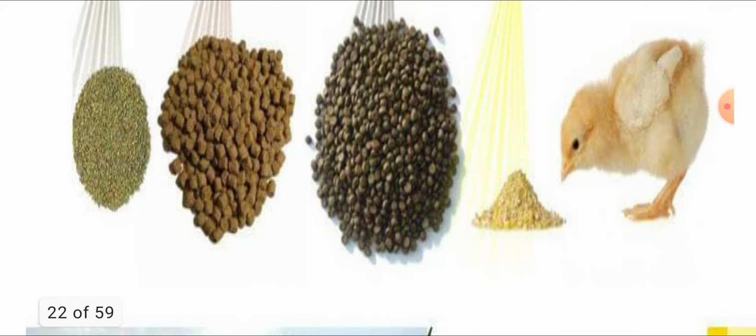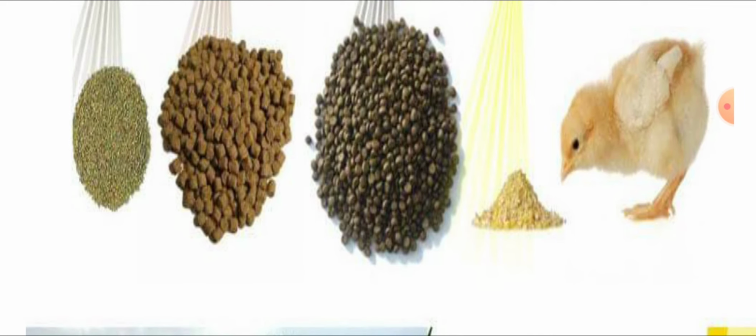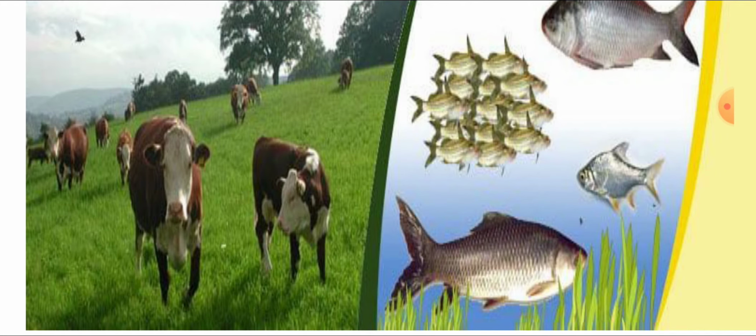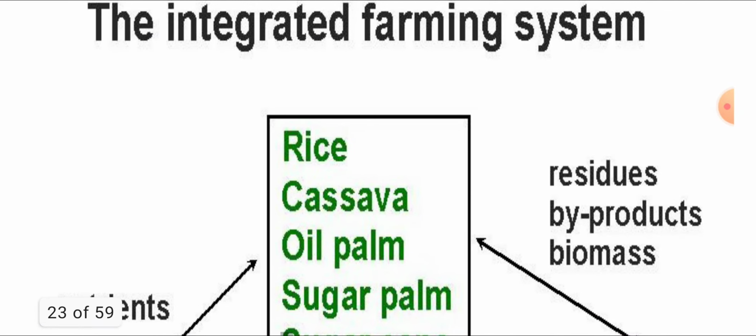You can see here it shows that from the farm we get cereals, pulses, grains, and food for the poultry, and you can rear animals and fishery. These are along with the crop production, for more crop production, or you can say enhancement of the production of agriculture products.